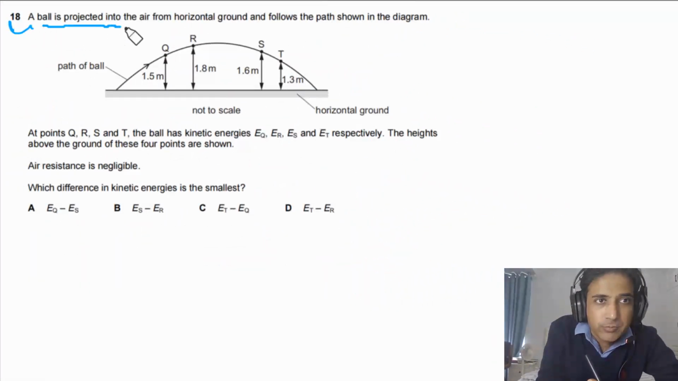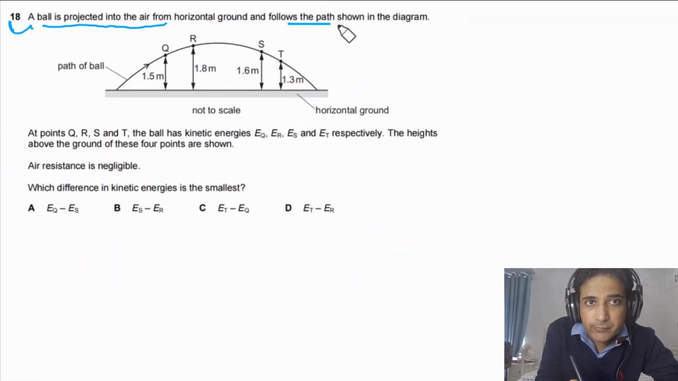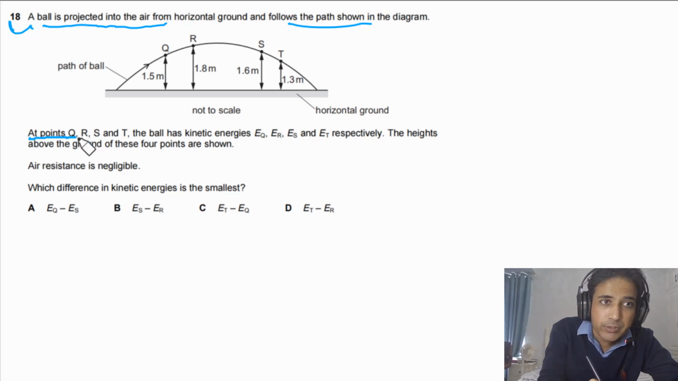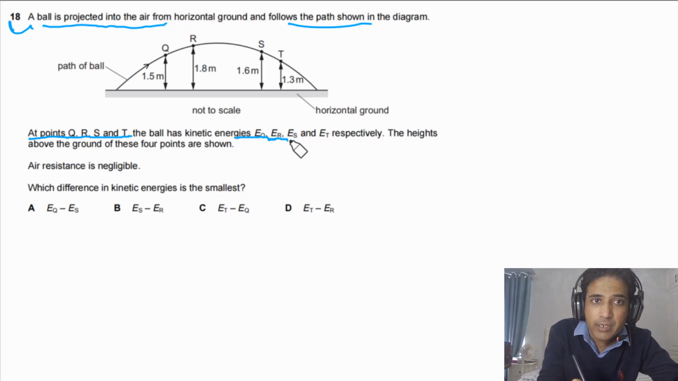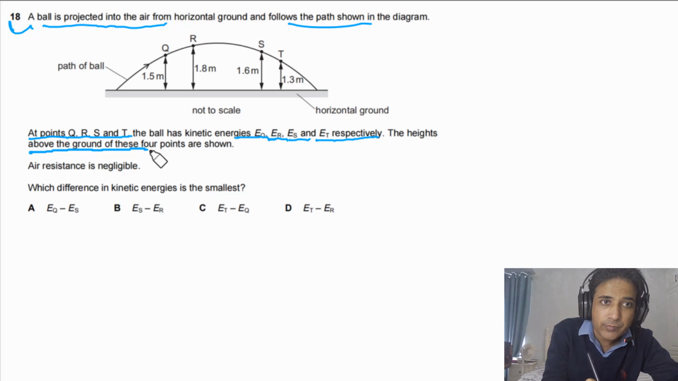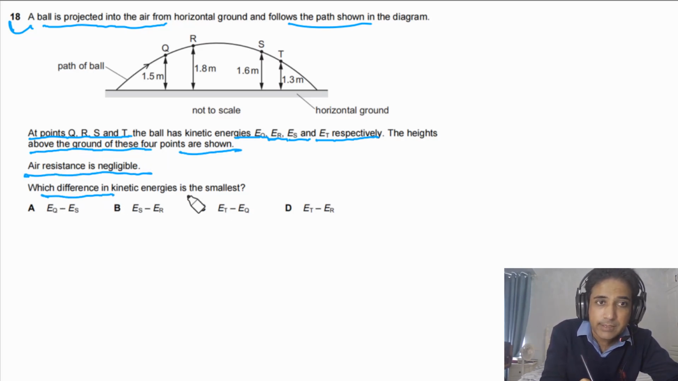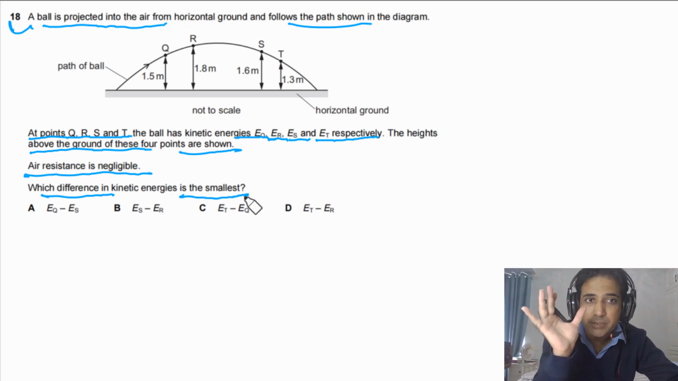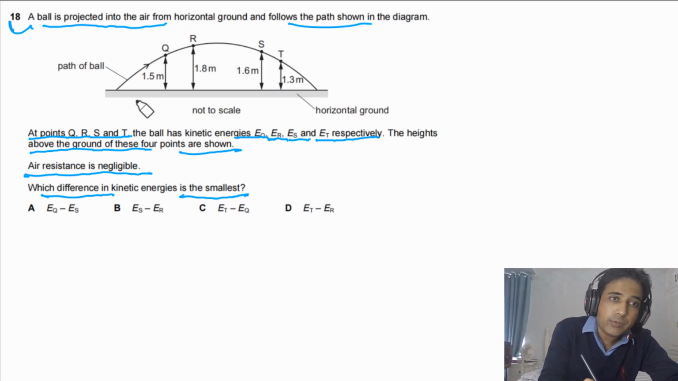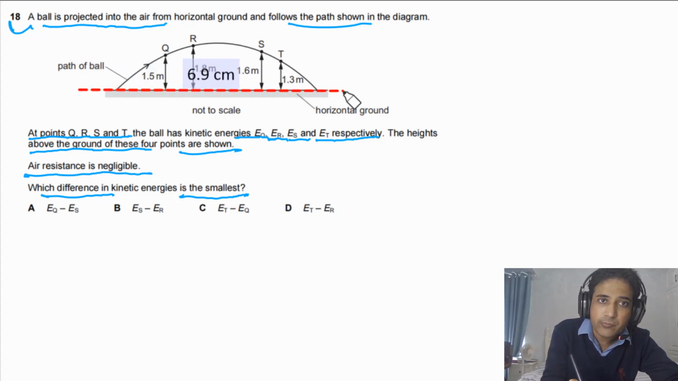Question 18 says a ball is projected into the air from horizontal ground and follows the path shown in the diagram. At points Q, R, S and T, the ball has kinetic energy E sub Q, E sub R, E sub S and E sub T respectively. The heights above the ground of these four points are shown. Air resistance is negligible. Which difference in kinetic energies is the smallest? So for this question, if we take this line as our reference line, at this point the GPE, EP, is equal to 0.